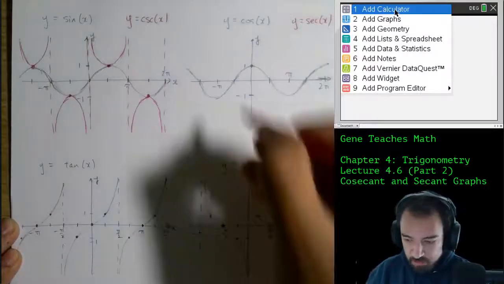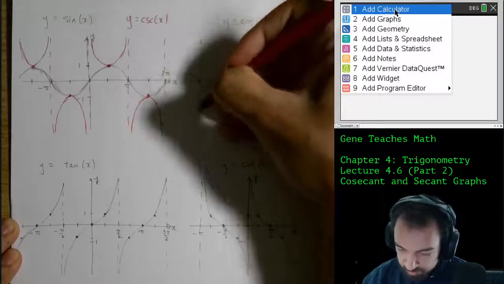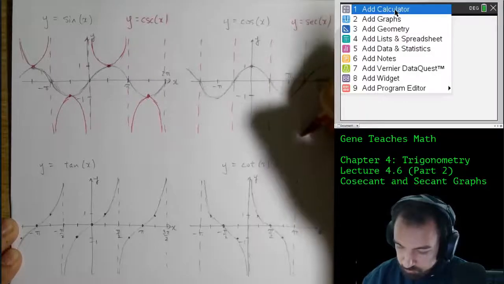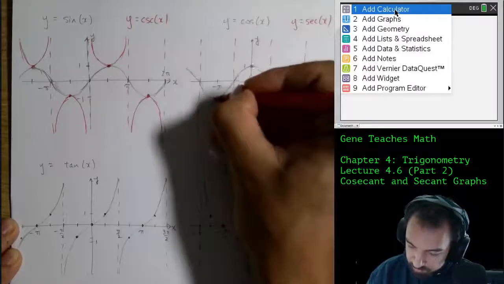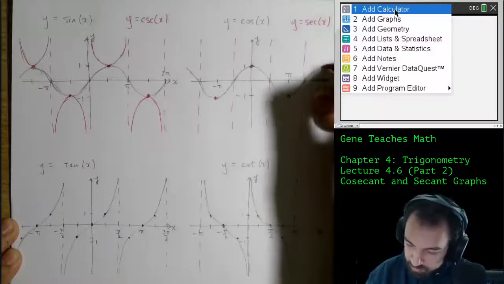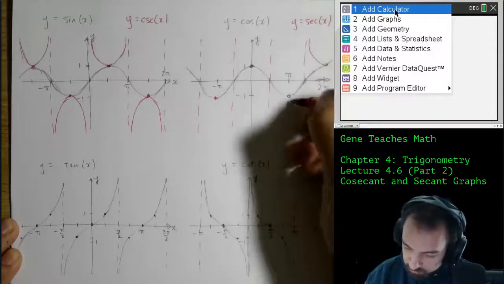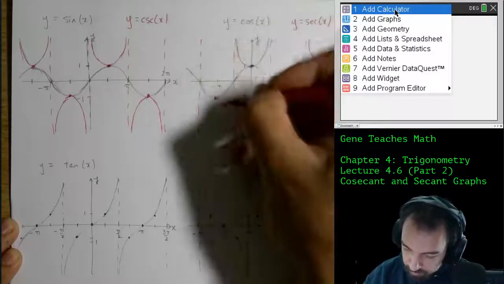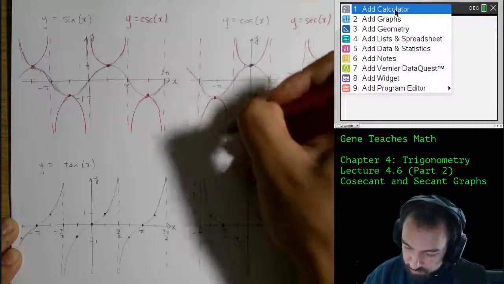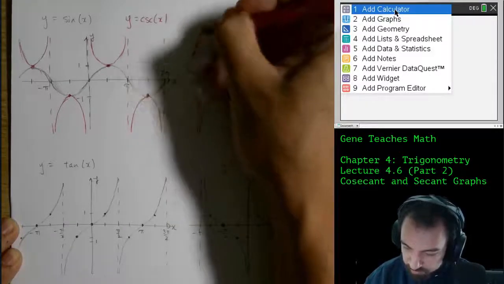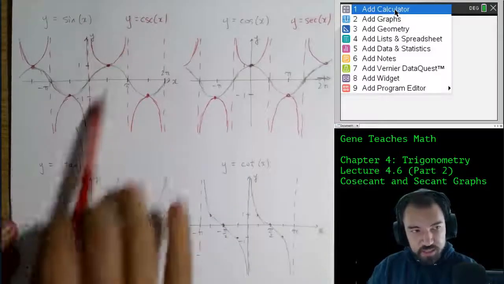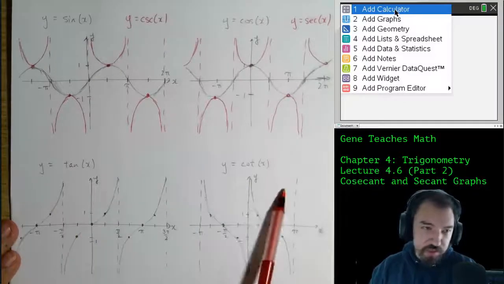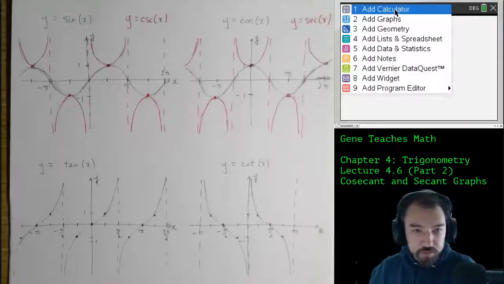Same logic over here. Wherever cosine of x hits the midline, secant of x is going to have a vertical asymptote. Wherever cosine of x hits its max or min value, secant of x will overlap. And then simply draw toward the vertical asymptotes. And because of this relationship, it is much more advantageous for us to draw cosecant and sine on the same axes, secant and cosine on the same axes, whereas tangent and cotangent, we might want to separate them just because of the way they're laid out.